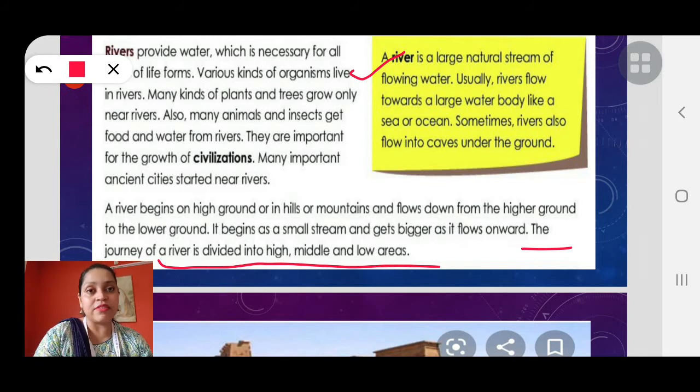So children, we will stop here. In the next class, I will explain to you the journey of a river. Please go through the journey of a river and read it. Right after this topic, we have the journey of a river. You read it, I'll explain it in the next class.